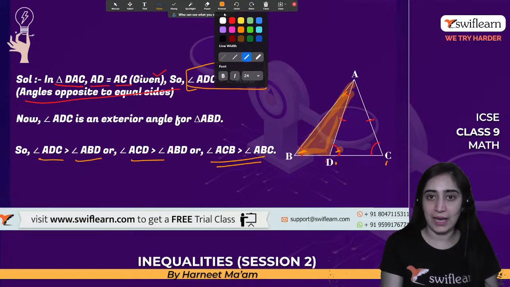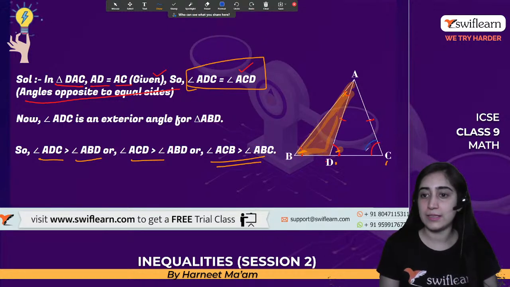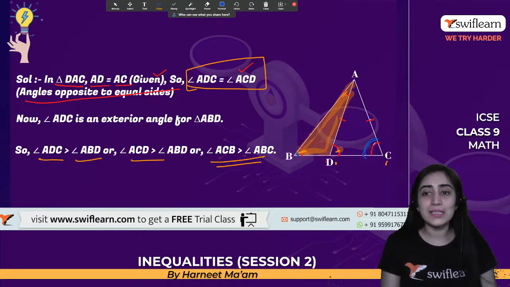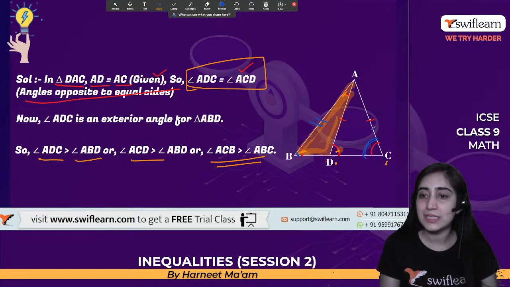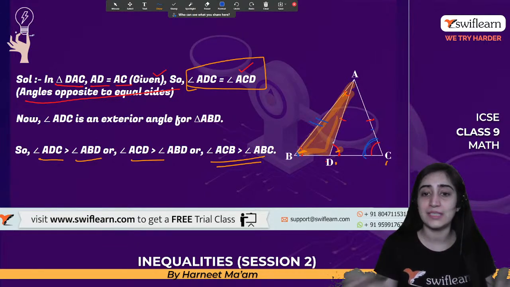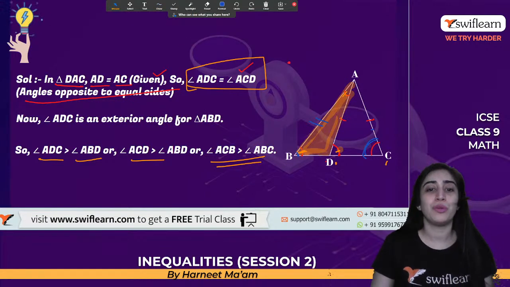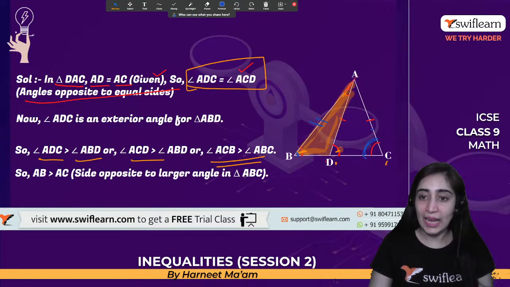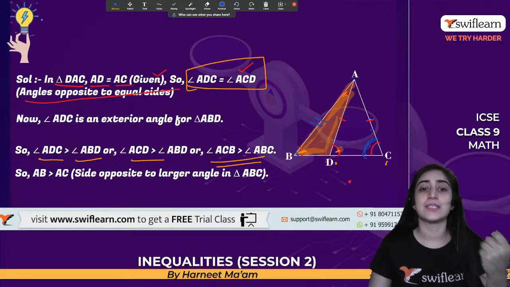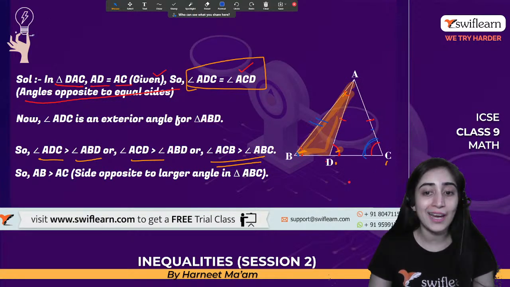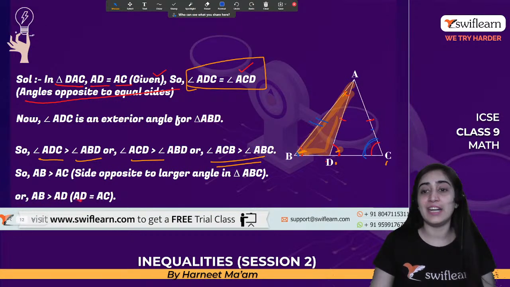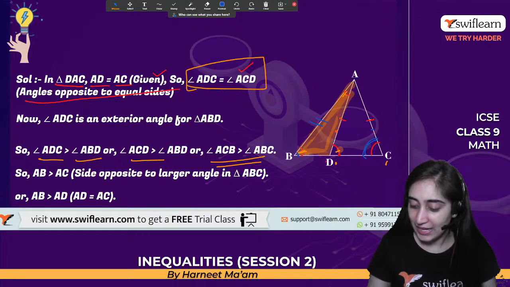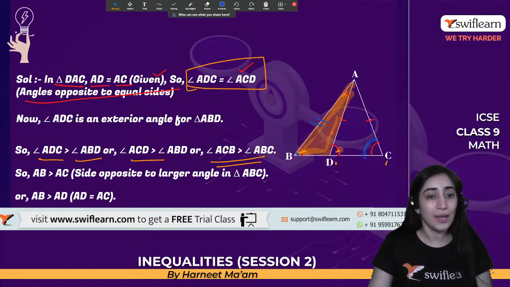Now this angle I'm talking about is the greater, bigger one, and this is the smaller one. If this is given, it means the opposite side is greater, and for the smaller angle, the side is smaller. We know the opposite side of a greater angle is greater. That's what we are going to use now. That means AB is greater than AC, the side opposite to the largest angle of the triangle. This shows that we had to prove AB is greater than AD, because AC and AD are equal. That was given to us in the question.